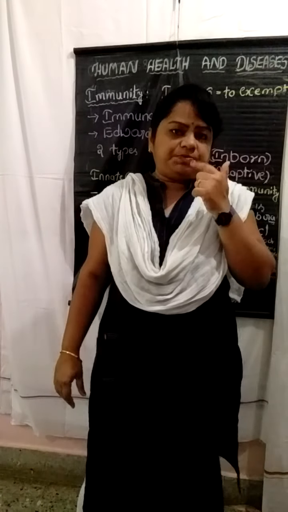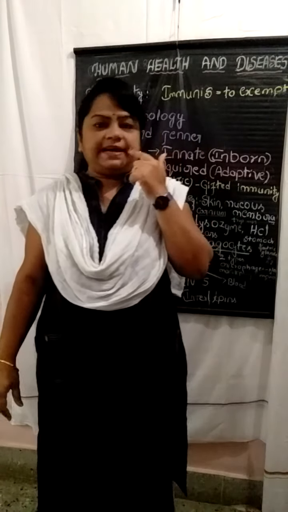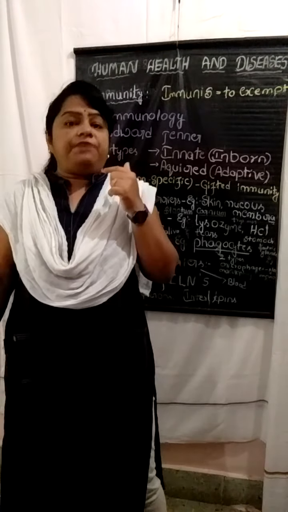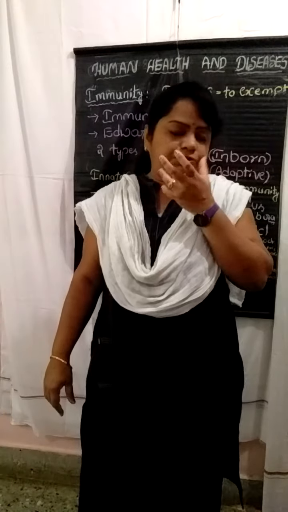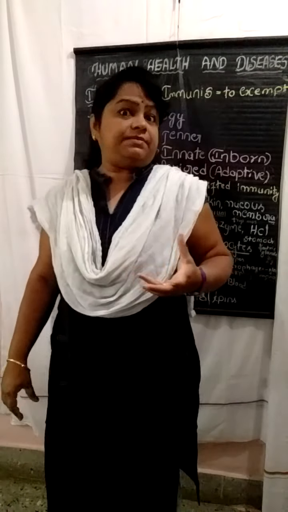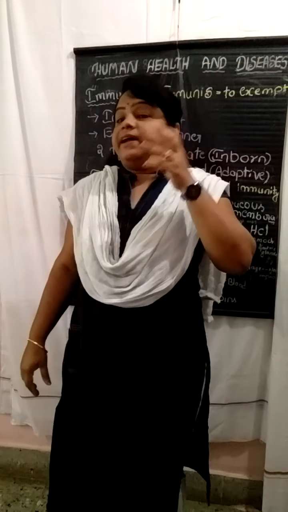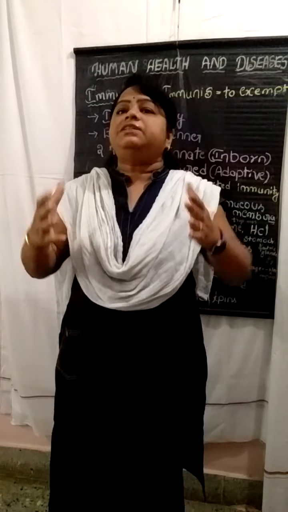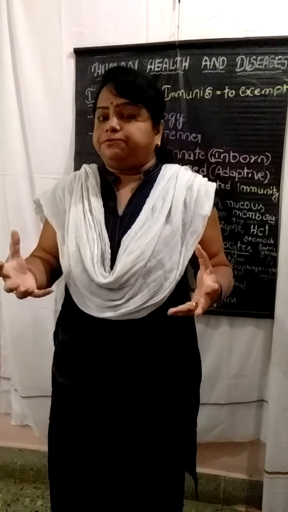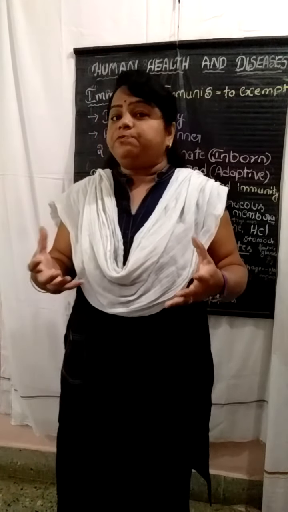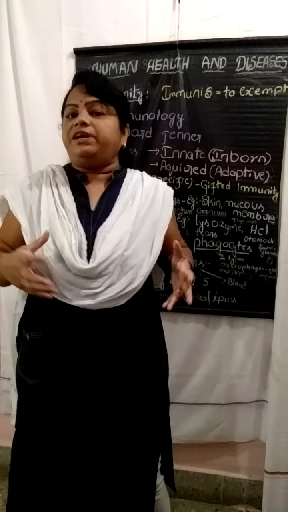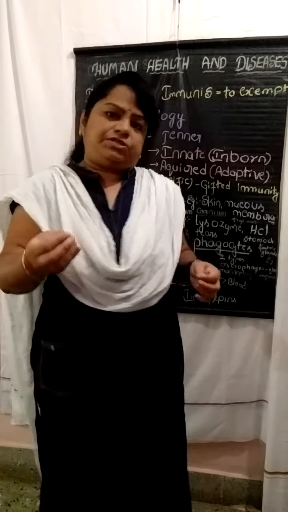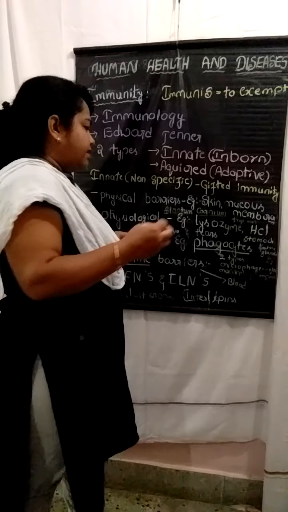In our mouth, the lysozyme is produced by the salivary glands. Whenever we chew food inside the mouth by the process of mastication, harmful bacteria may be present in the food. These lysozymes destroy those bacterial organisms.